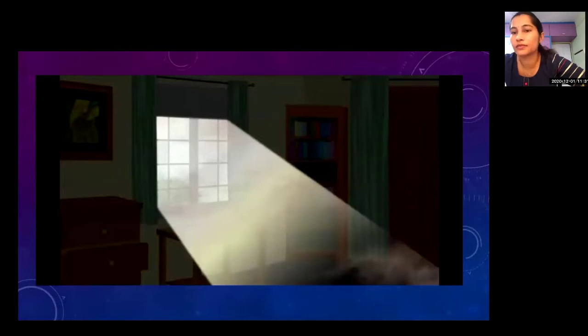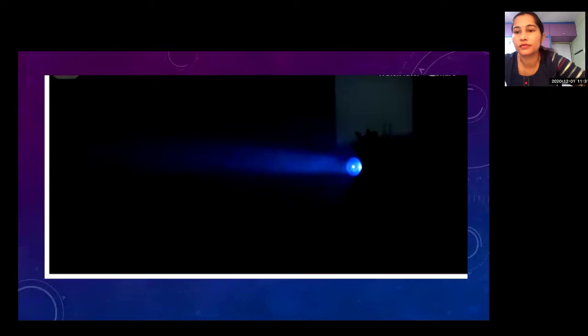And this is a torch. In this torch also you can see dust particles in the beam of light. Can you see here? Yes. You might have seen the beam of those lamps. What do we really see? We see a beam of light. There are dust particles. And because of these particles, we can see the beam of light.